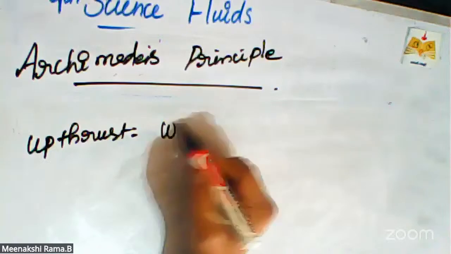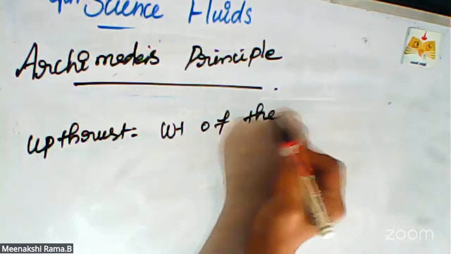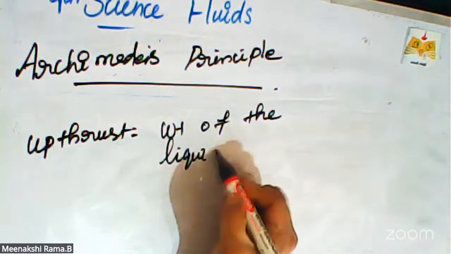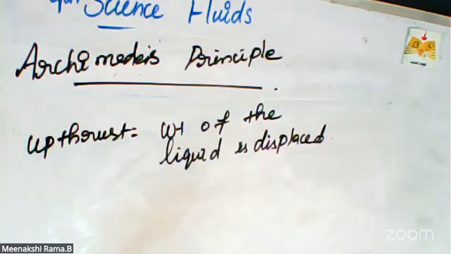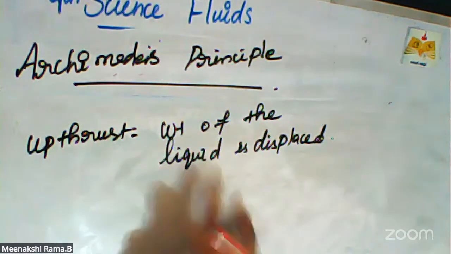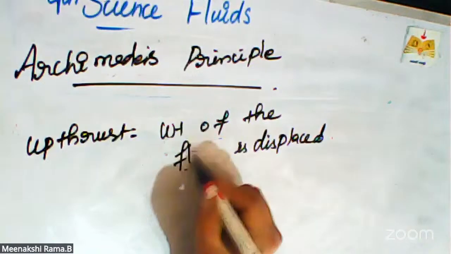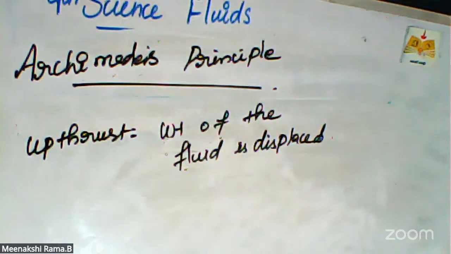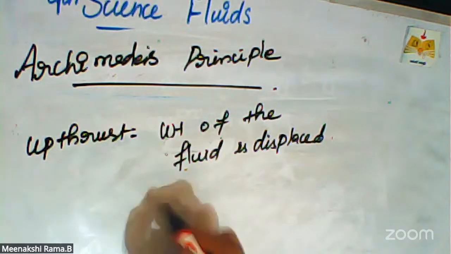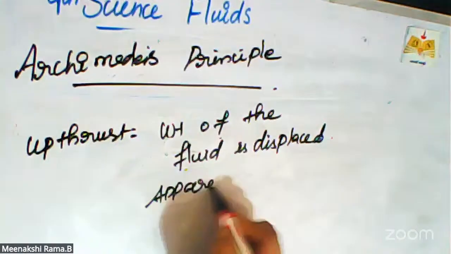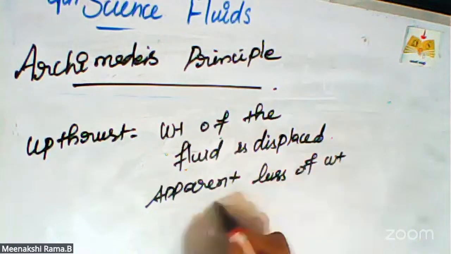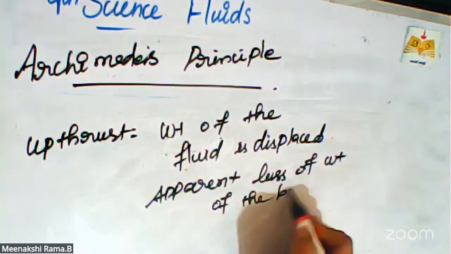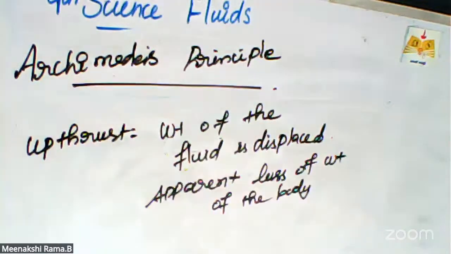The weight of the liquid displaced, the weight of the fluid displaced, equals the apparent loss of weight of the body. This concept is Archimedes principle.